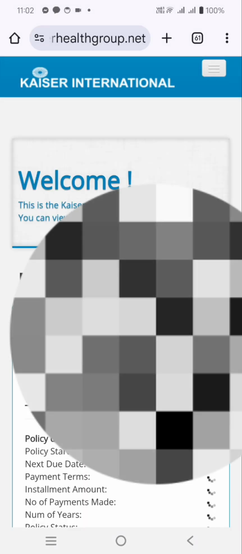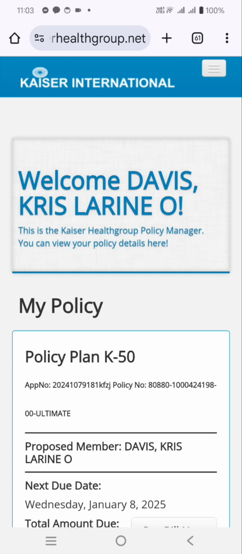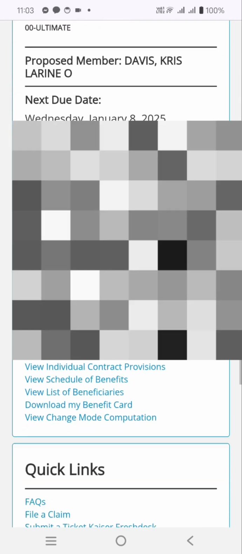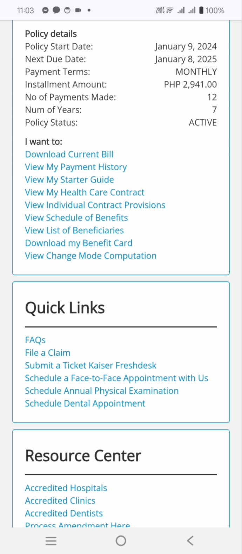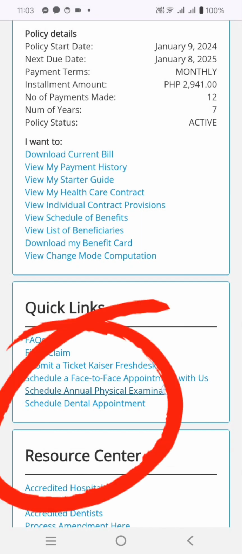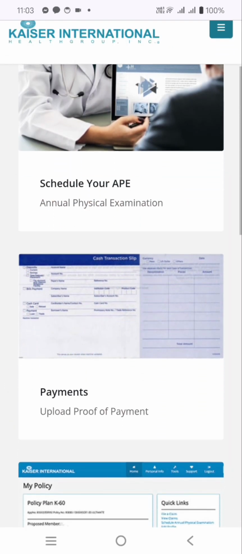So now we will schedule our annual physical exam. So first, we need to log in to our account and then click schedule annual physical examination.